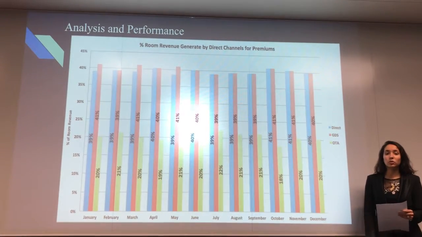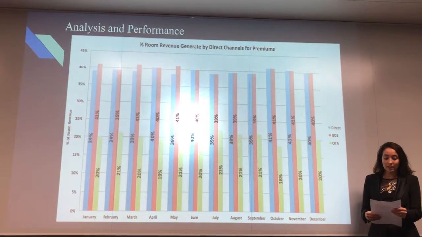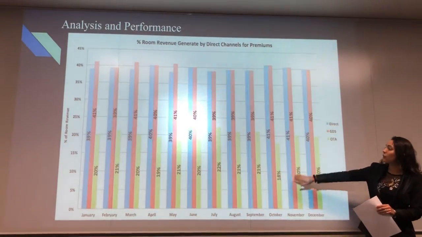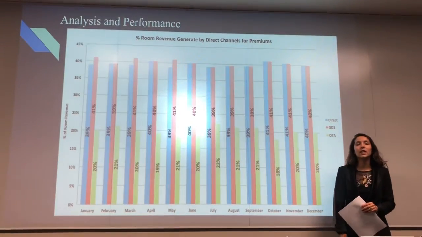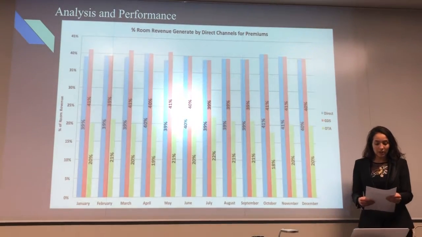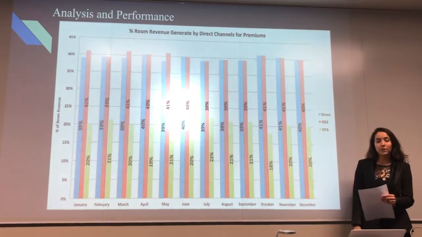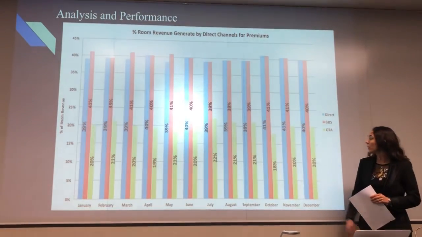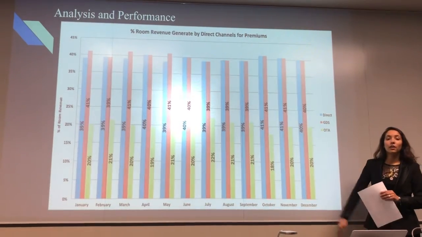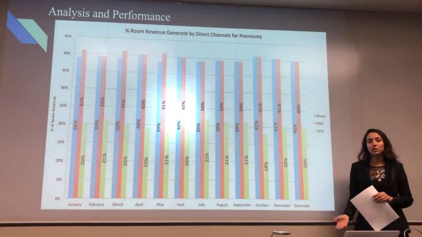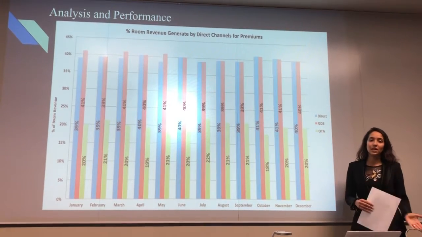While the direct channels do cost us $10 per booking, it's important to see that these costs are made up by the fact that for every month, 40% of the room revenue is brought in by these direct channels. Additionally, this cost is still lower than the 15% that the GDS costs. And even furthermore, the OTAs cost us 20% per booking. So it's better to be using these direct channels, which cost us less, than using OTAs, which cost us more.